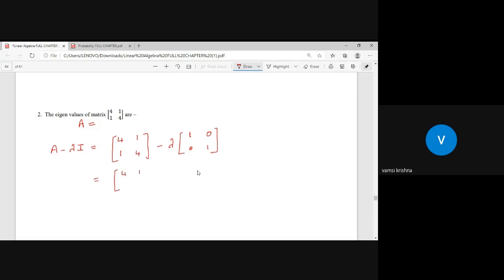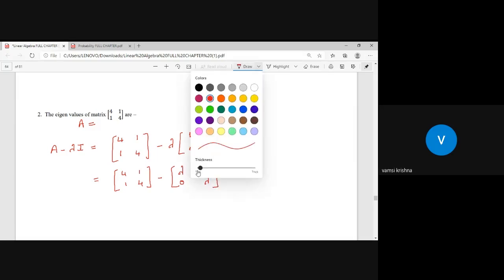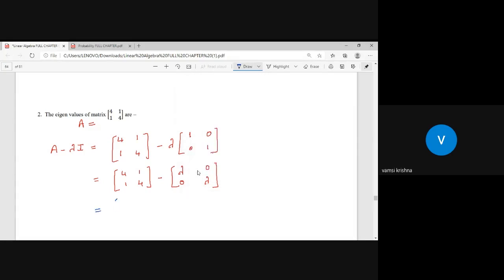4, 1, 1, 4 minus lambda into the matrix. Lambda is a scalar. Lambda into 1 is lambda, lambda into 0 is 0, 0, and lambda into 1 is lambda. Now I want to take the subtraction. First element minus first element: 4 minus lambda is my first element. The second element is 1, and here also 1, and here 4 minus lambda.